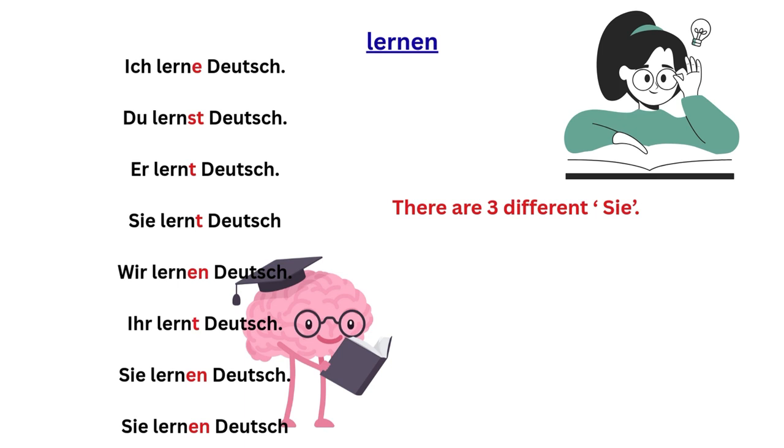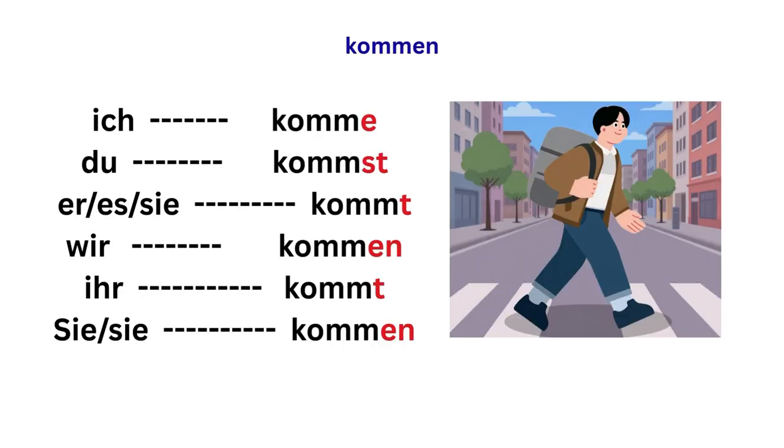The first Sie, Sie lernt Deutsch, is Sie in feminine, and then the second, Sie lernen Deutsch and Sie lernen Deutsch. For these two Sie, one of them is they in English and the other is the formal you in English, because in German there are two different types of you.